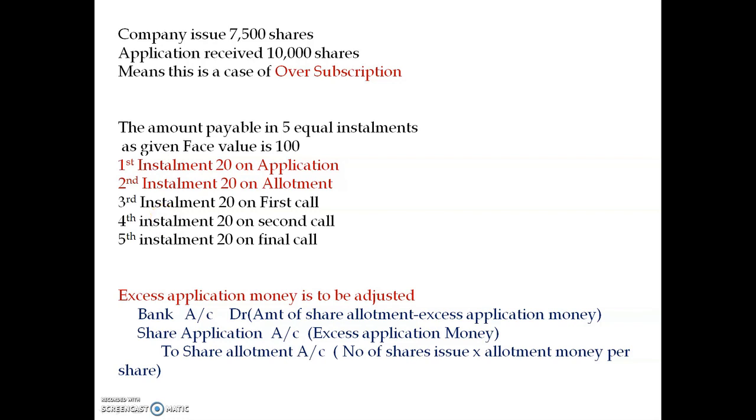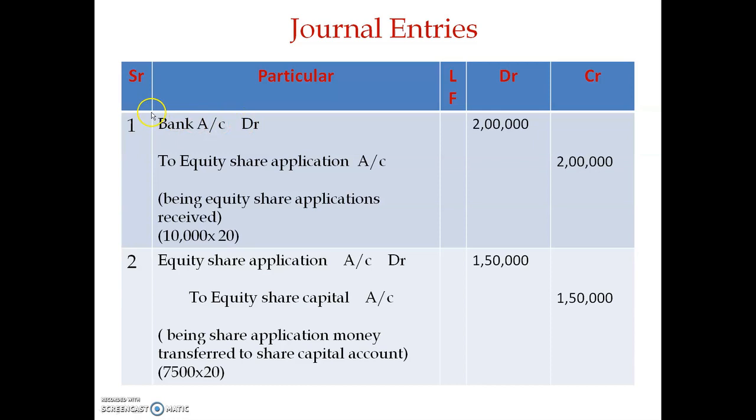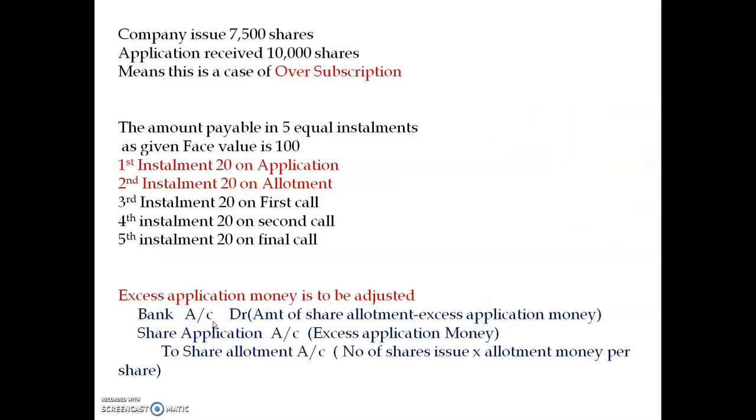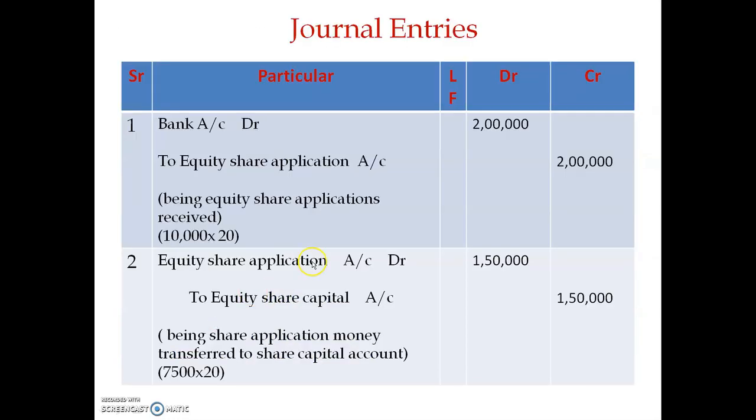Next, see what the journal entries are. In the question they have asked for share application and share allotment, so we have to pass entries for only those. The first entry, the applications received entry, is bank account debit to equity share application account.